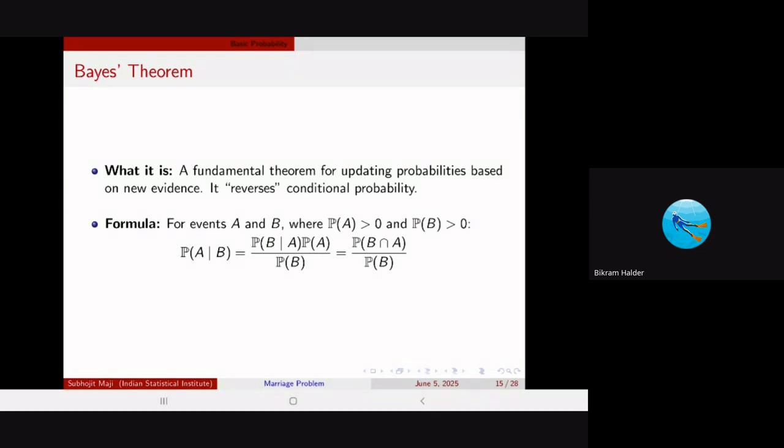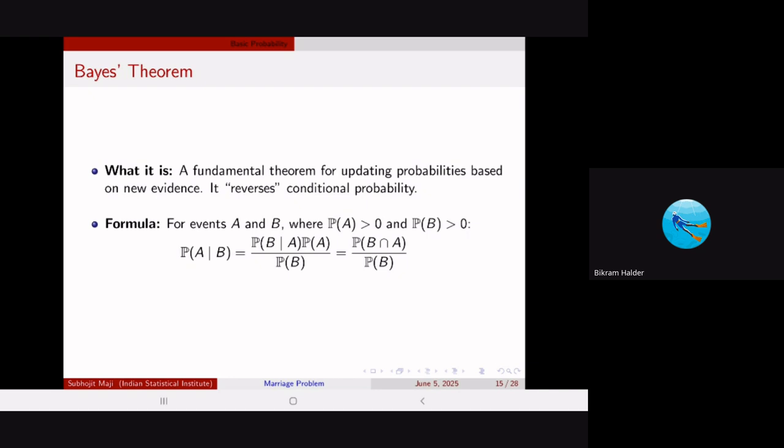Like you are given the probability that a cause has occurred, like the earthquake has occurred, and you want to know how many buildings have been destroyed, and you have that probability, right? And now you want to find out the number of buildings that have been destroyed and the scale of the earthquake that has occurred. So at that time, Bayes probability is very helpful. You want to reverse the conditional probability, and it helps you in this way.